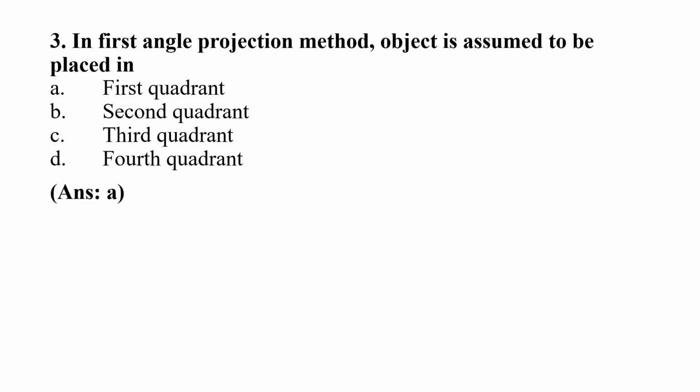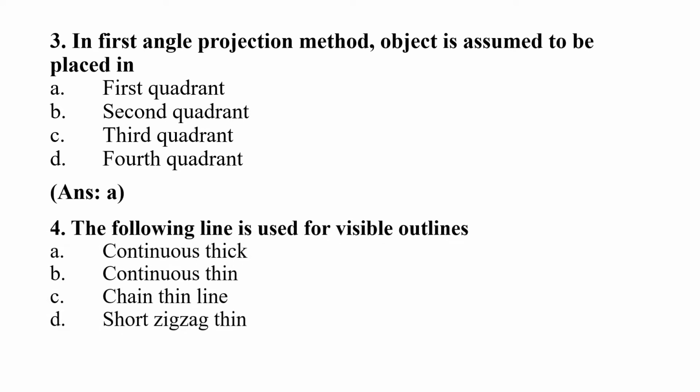First quadrant. Question 4. The following line is used for visible outlines. A. Continuous thick, B. Continuous thin, C. Chain thin line, D. Short zigzag thin. Right answer is option A. Continuous thick.